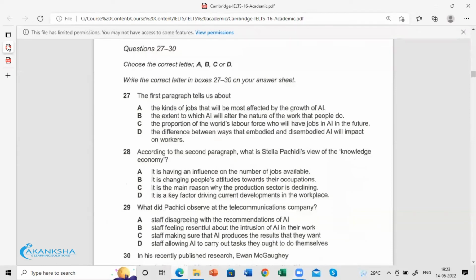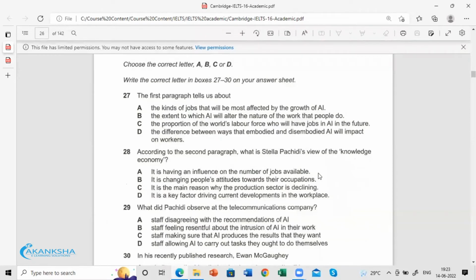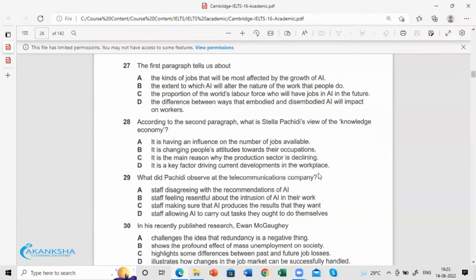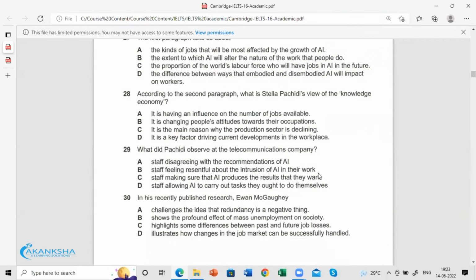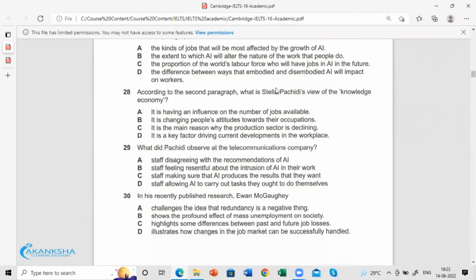Now let's see. Okay, so I hope 28 is clear. So D we can comfortably select for 28. Okay. Any questions so far? Let me know. No, sir. No. Okay. Wonderful.